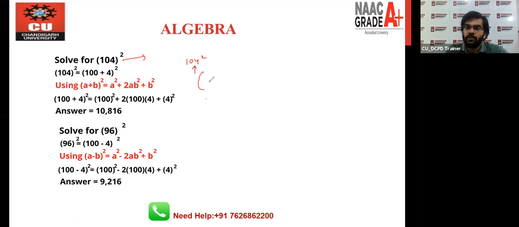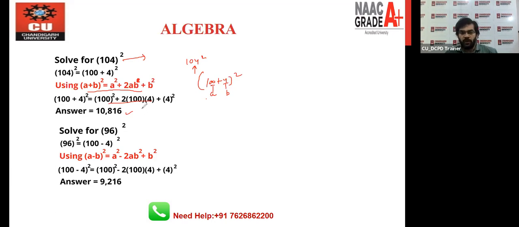So you can break 104 into parts, (100 plus 4) to the whole square, right? So if you break 104 like this, you can say that it is (a plus b) to the whole square, and you can write it as a square plus 2ab plus b square. You can see that here, right? a square plus, it's simply 2ab, plus b square. So you can say that here a is 100 and b is 4, you will put 100 in the place of a, 4 in the place of b. If you solve it, you can easily get the answer. So the overall scenario is this.